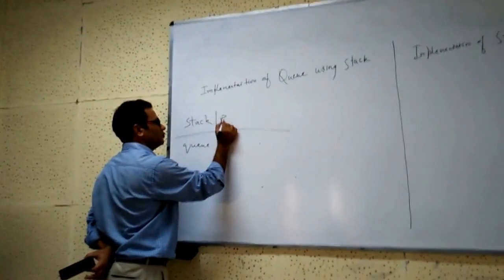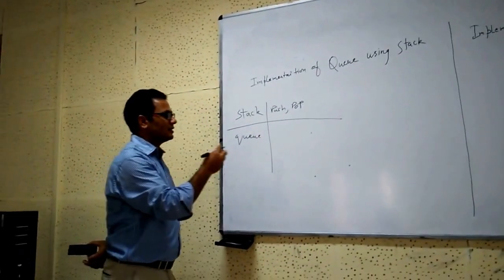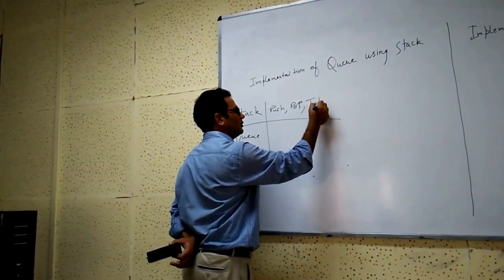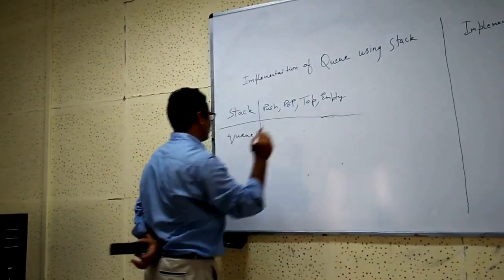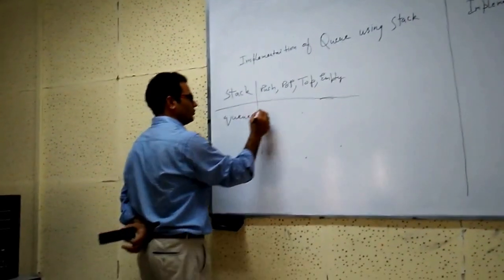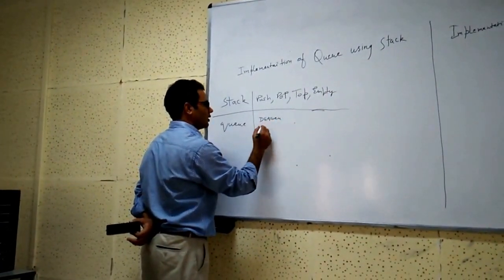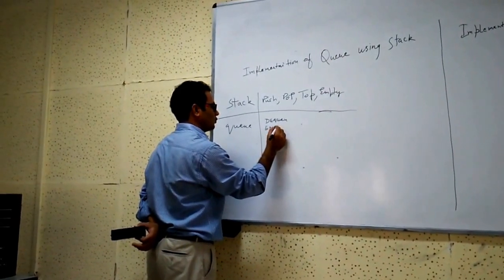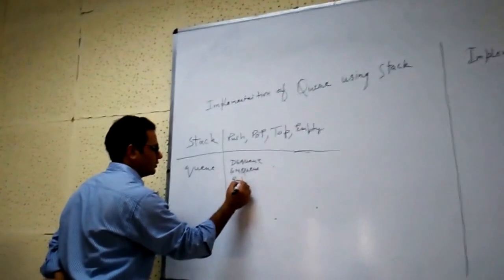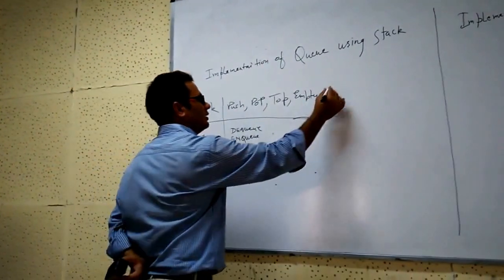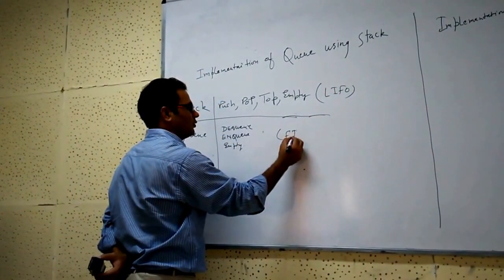There are two operations, push and pop, which are performed on the stack. There is also a top pointer and an empty check. In the case of a queue, there are enqueue and dequeue operations, and an empty check will also be here. This we call LIFO, last in first out, and this we call FIFO, first in first out.